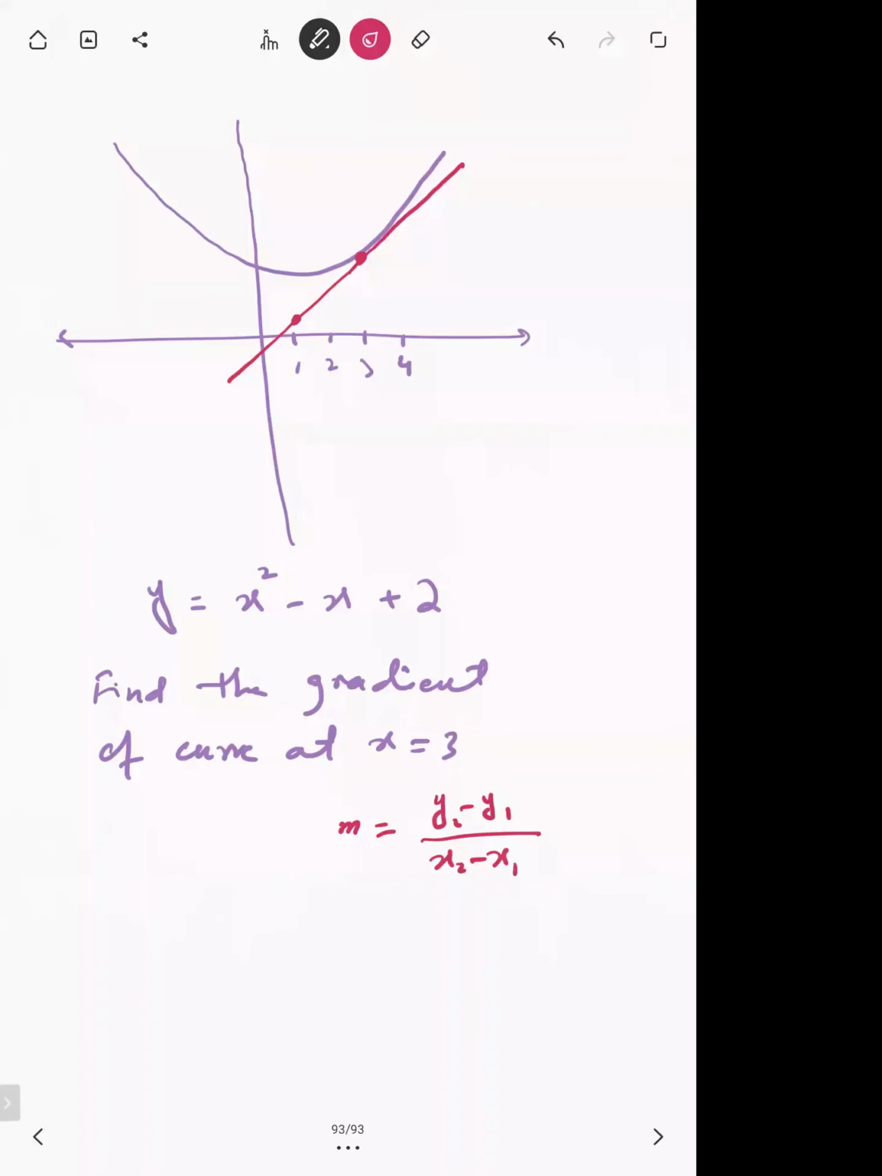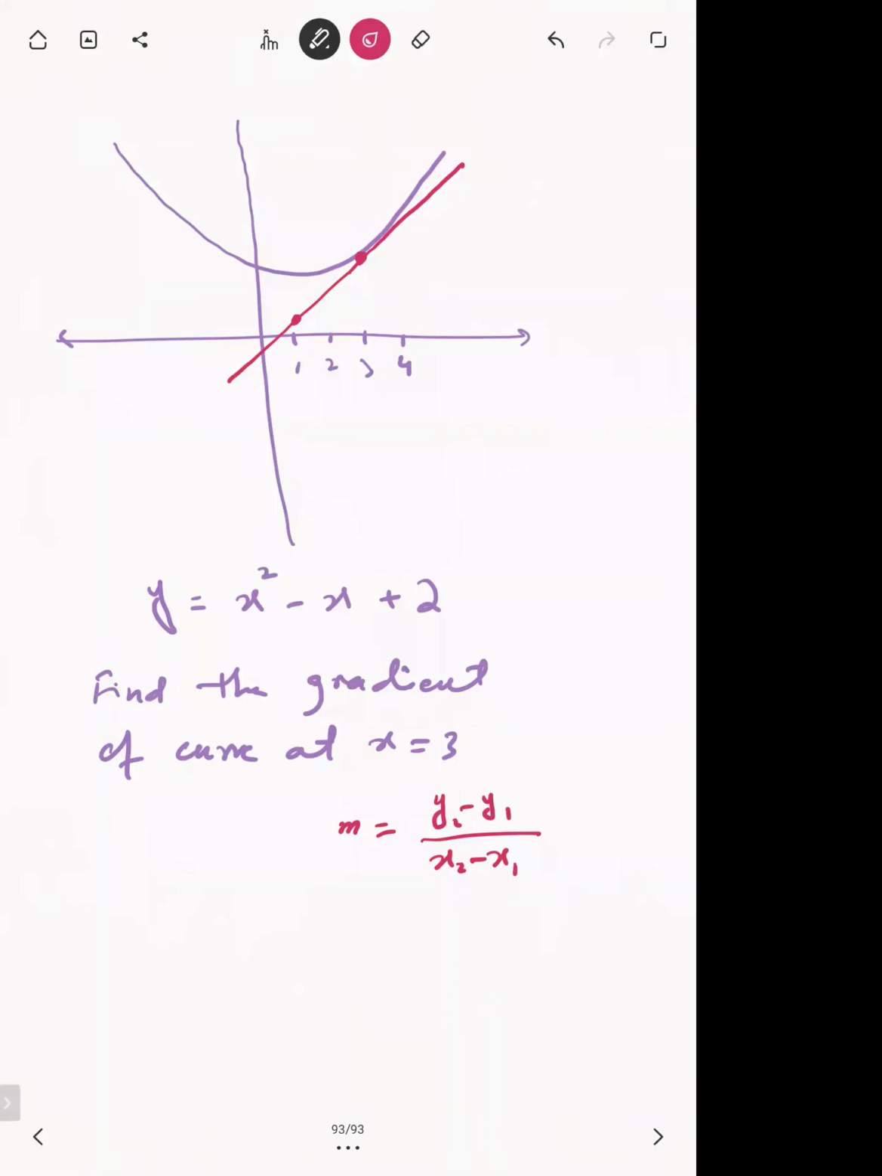So I hope you got what we are going to do in this chapter. In differentiation, we will be finding the gradient of the curve at different points. And this differentiation will help you to find the gradient accurately at every point. Okay, now that was the basic introduction of this chapter, that what we are going to do in this topic. In this topic, we are going to find accurately the gradient of the curve at any point, any curve.